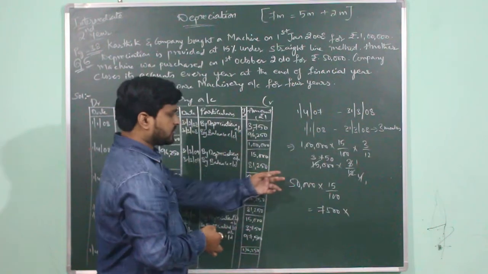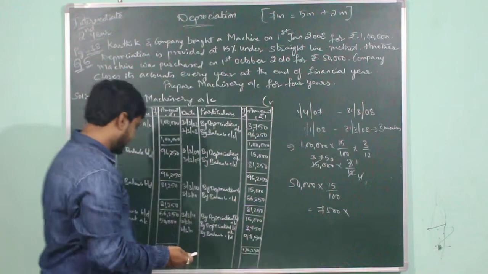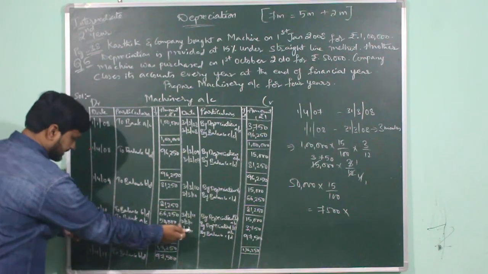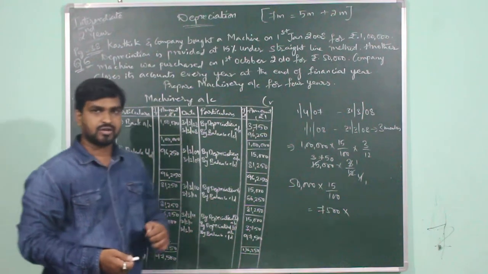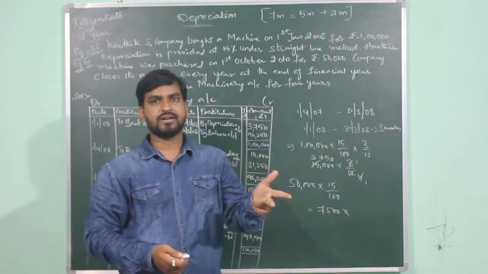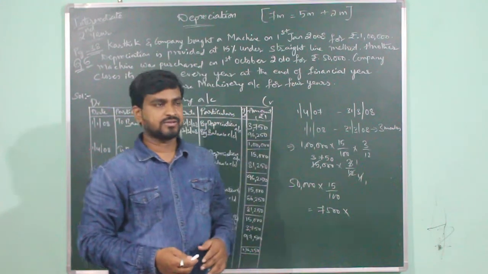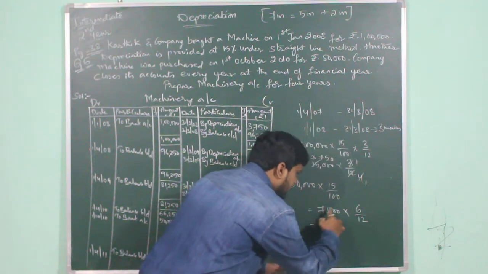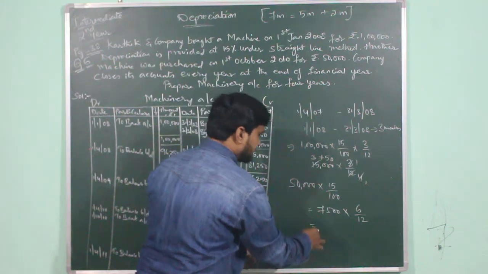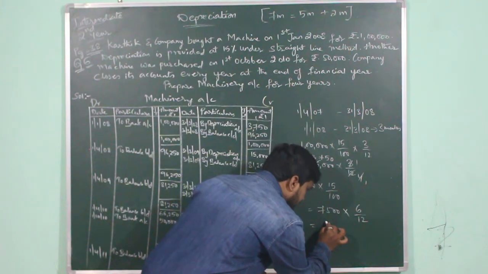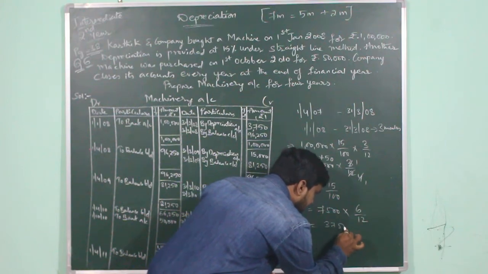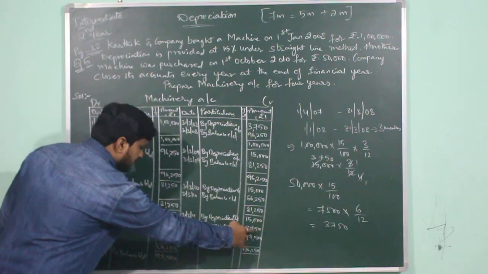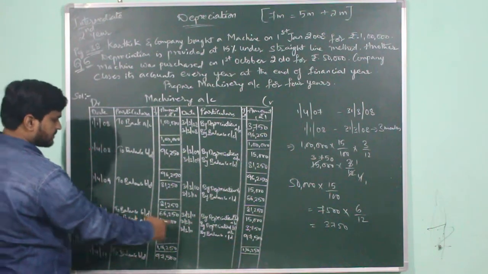But we are not going to provide depreciation for 1 full year because the second machine was purchased on 1st October 2010. So the calculation will be from 1st October 2010 to 31st March 2011, which works out to be 6 months: October, November, December, January, February, and then March. So the calculation will be done only for 6 months, into 6 divided by 12. So what is the half of 7,500? Half of 7,000 is 3,500 and half of 500 is 250. So the value will be 3,750. So here we are providing depreciation on the second machinery as 3,750 because we have used the second machine in this year for only 6 months.